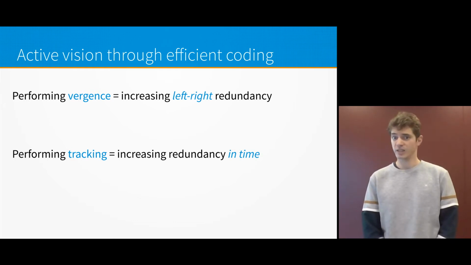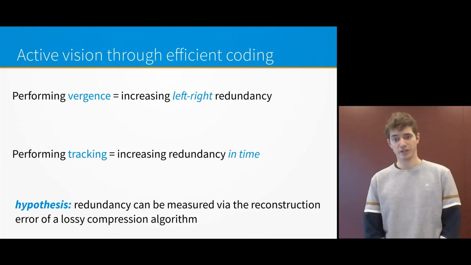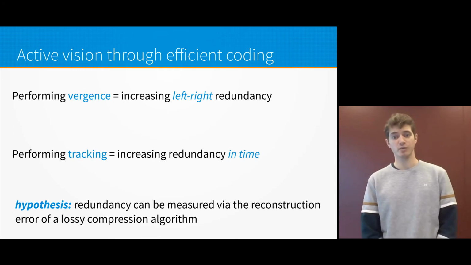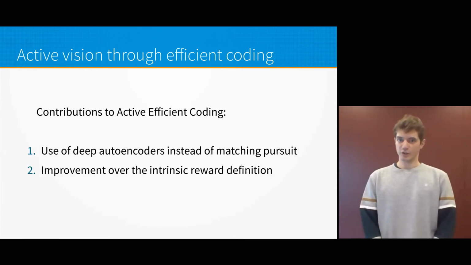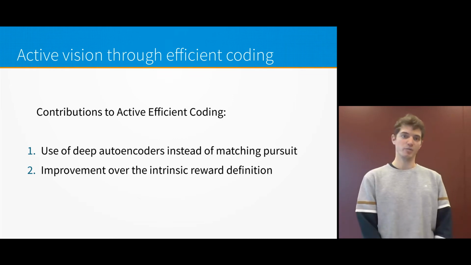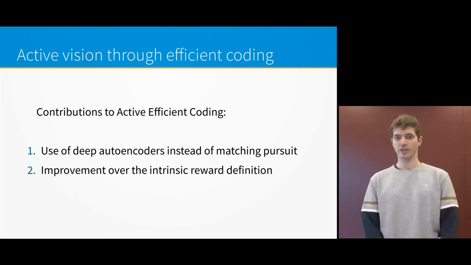But what is redundancy exactly? So, the redundancy between two random variables can be defined as the mutual information between them. This quantity is, however, often intractable. The solution proposed by active efficient coding algorithms in order to alleviate this problem is to measure the redundancy via the reconstruction error of a lossy compression algorithm. Previous implementations of active efficient coding used a sparse compression algorithm called matching pursuit. In this research, we proposed to replace it with autoencoders. Additionally, we proposed an improvement of the reinforcement learning reward signal.